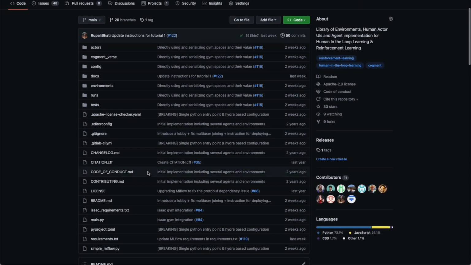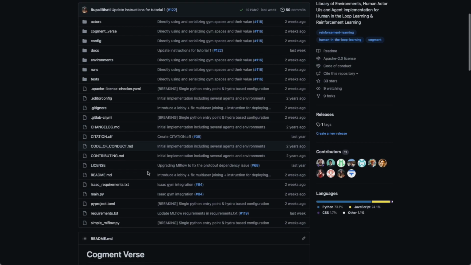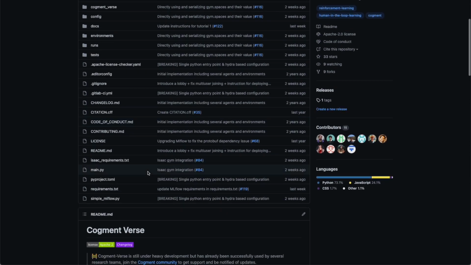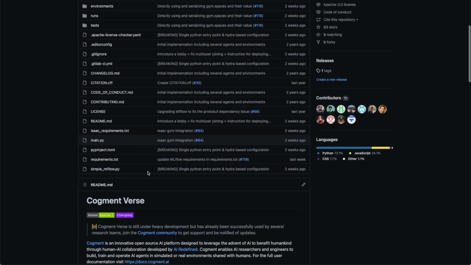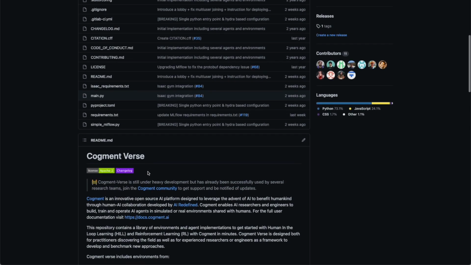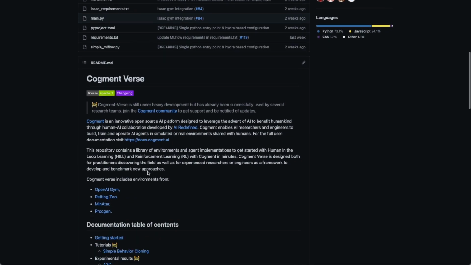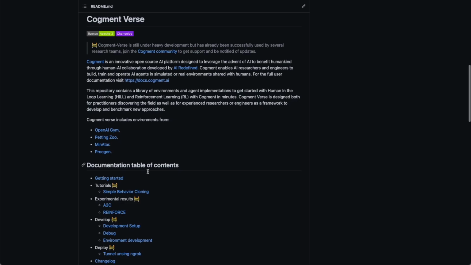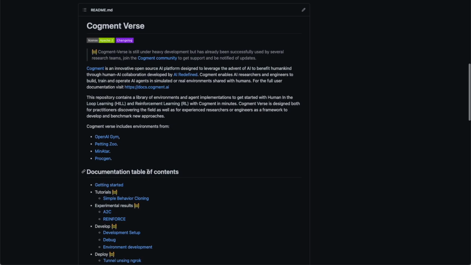It builds upon the familiarity with OpenAI Gym. Cogment Verse comes built-in with a growing collection of environments starting with Gym and Petting Zoo. Any environment using Gym spaces and able to render to a picture can be turned into an interactive Cogment Verse environment.